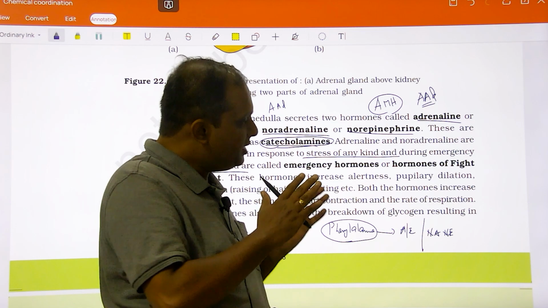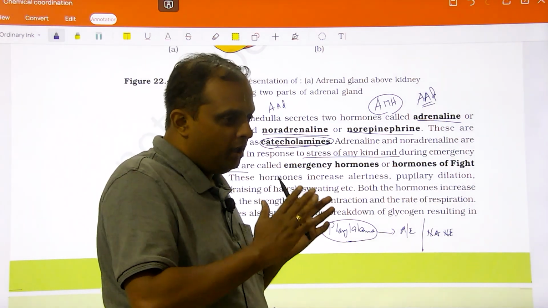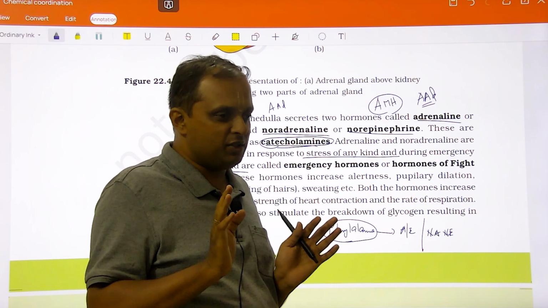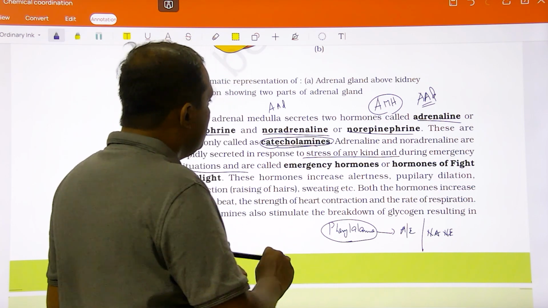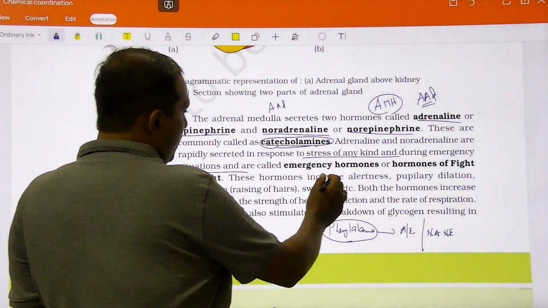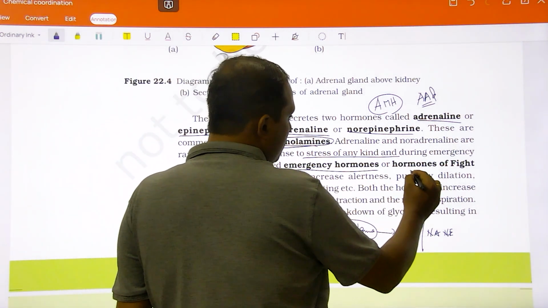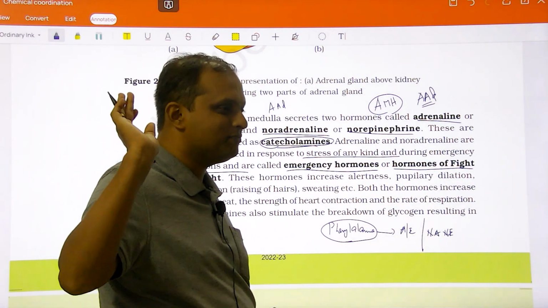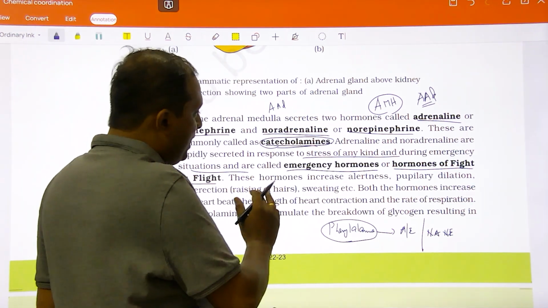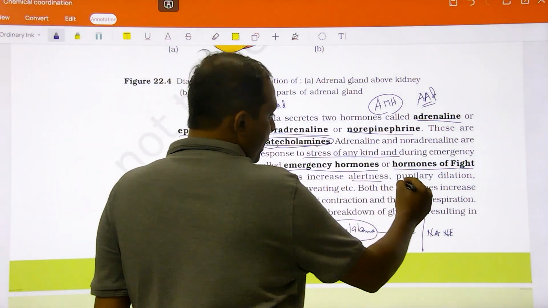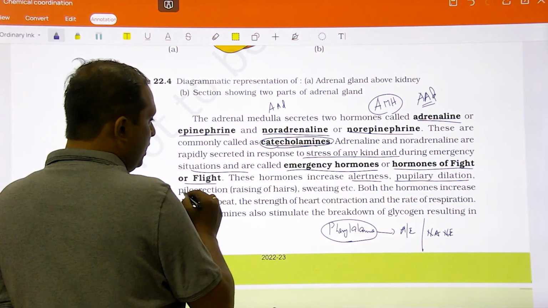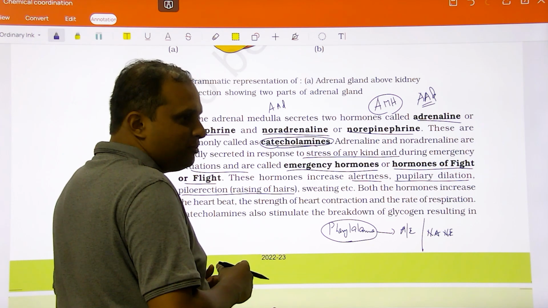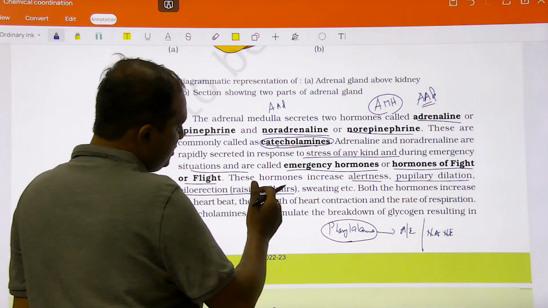Okay, so these hormones are basically called as emergency hormones. Both adrenaline and noradrenaline, they are going to prepare a person during emergency, whatever be the emergency, unexpected situation or whatever be. Or it's also called as hormone of fight or flight. Either you fight or you run away, flight, right? Okay, so how does it prepare? It increases the alertness, it increases the pupillary dilation, rising of hairs, goose bumps, right? Piloerection, rising of hair, sweating, etc.